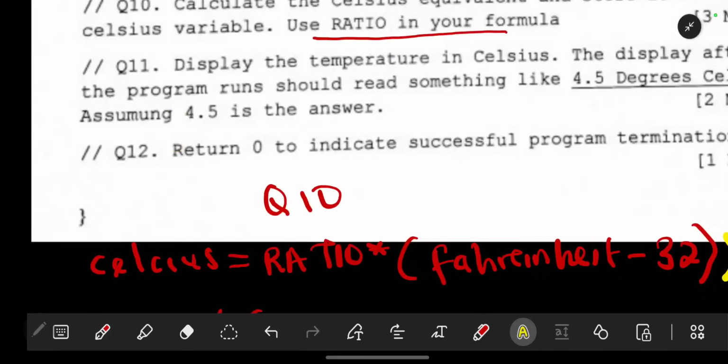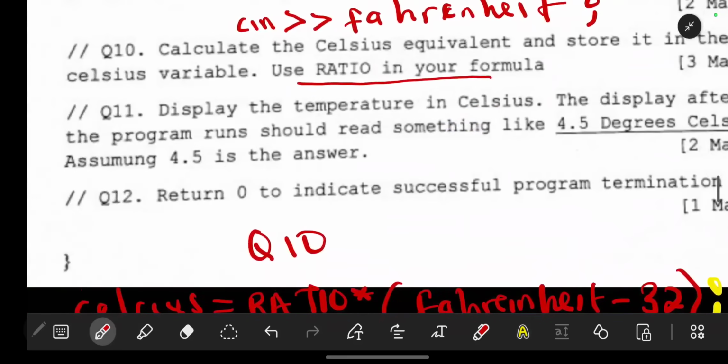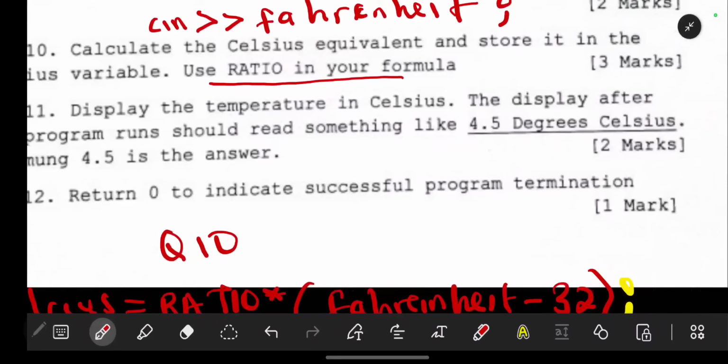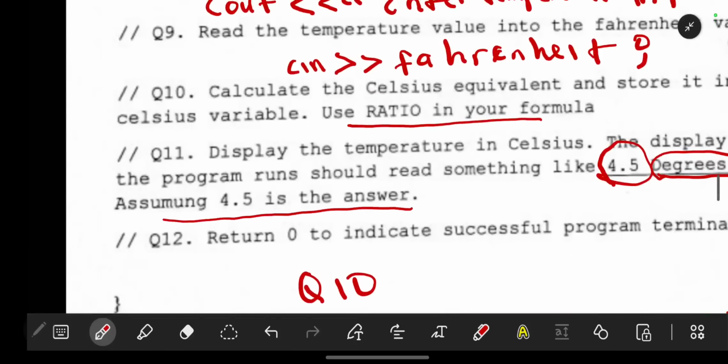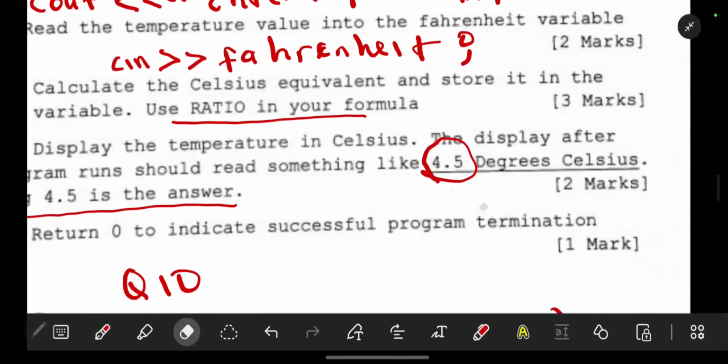For number 11, which says to display the temperature in Celsius, the display after the program runs should read something like 4.5 degrees Celsius. They are just saying degrees Celsius. It's showing us degrees Celsius. They are not saying that this should be our answer. They are just assuming 4.5 is the answer. So whatever answer we have, it should have degrees Celsius. So pay attention to this. This is what we want to see. Degrees, capital letter D, degrees Celsius, capital letter C, like that. So this is how we are going to write.